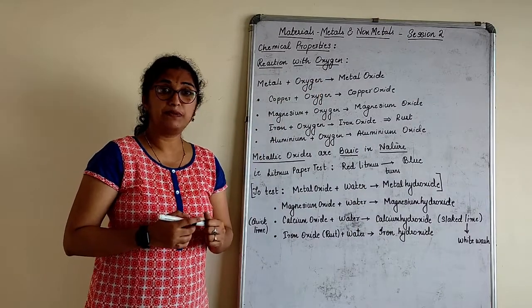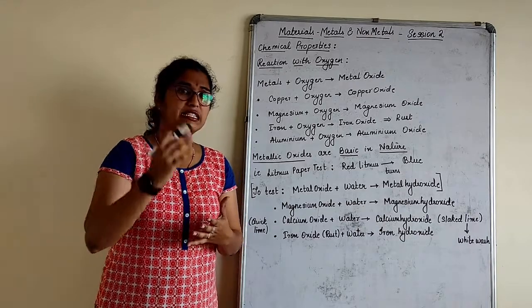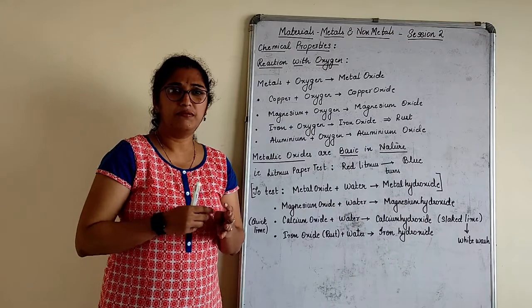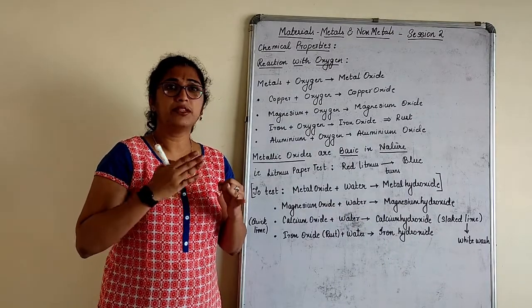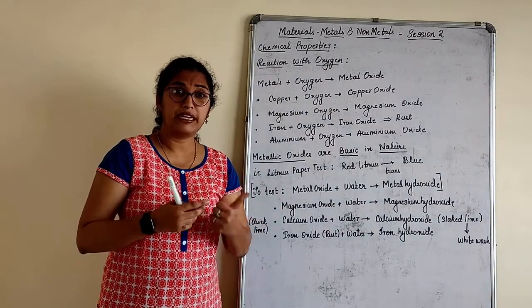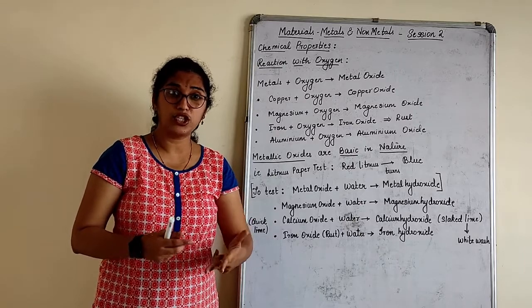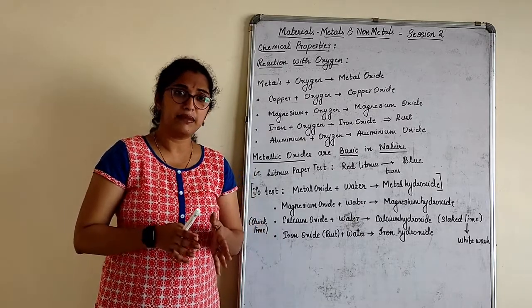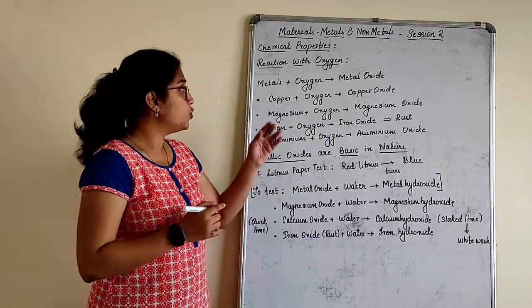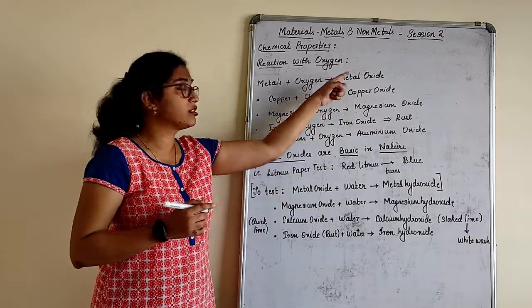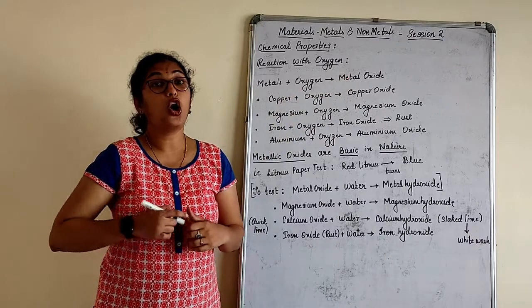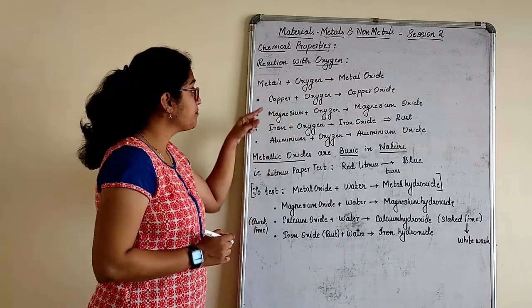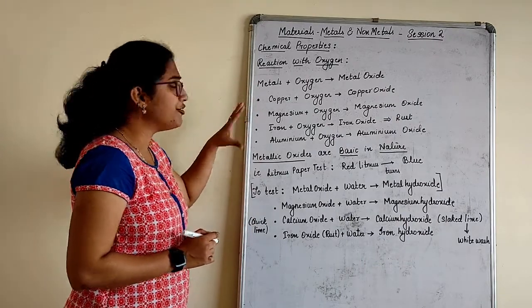Let's see some examples. First of all, let us name some metals, children. What all metals come to your mind? Calcium, iron, aluminium, copper, zinc, magnesium, sodium, potassium, gold, silver, platinum, all these are metals, right? That means, do all the metals react with oxygen to give metal oxide? Almost, I can say, not all. Why? I'll come to it. For example, I have just taken a few metals.